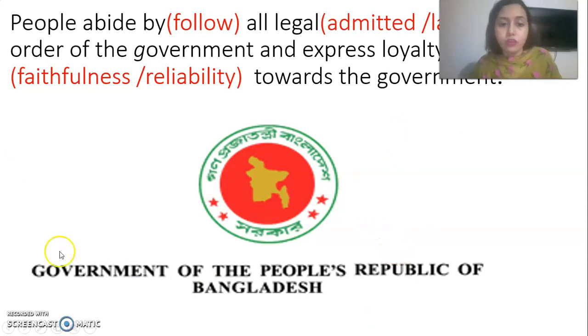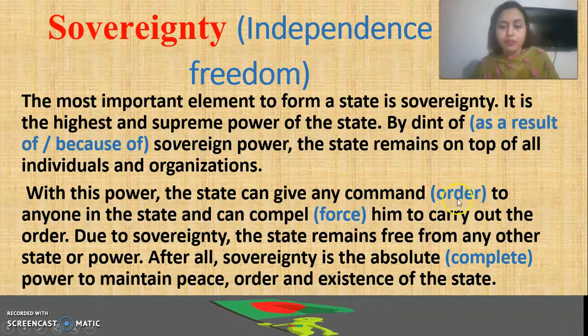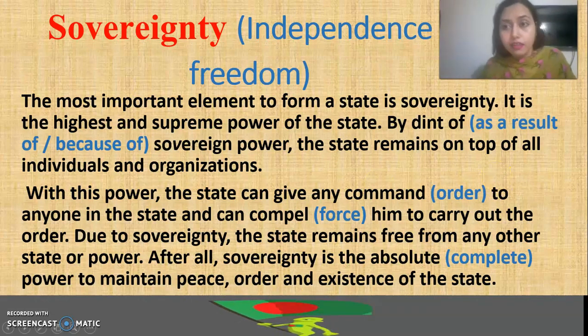So see, here is the logo, Government of the People's Republic of Bangladesh. See, someone is taking the what? Our flag. Okay, he is bearing our flag. Now see the next thing, that is sovereignty. What is the meaning of sovereignty? Independence, freedom. The most important element. What kind of element? The most important element to form a state is sovereignty, freedom. Okay, if you don't have the freedom, that time you cannot make the country.